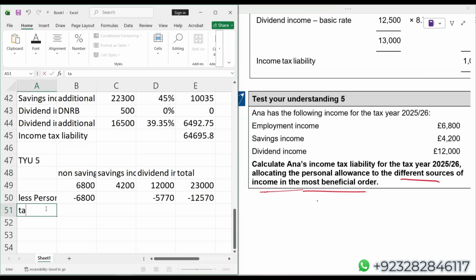Here comes your taxable income. So entire 4,200 actually falls in starting rate band.